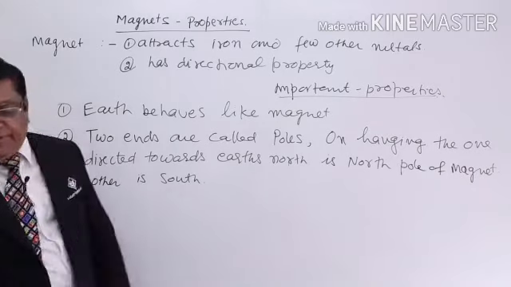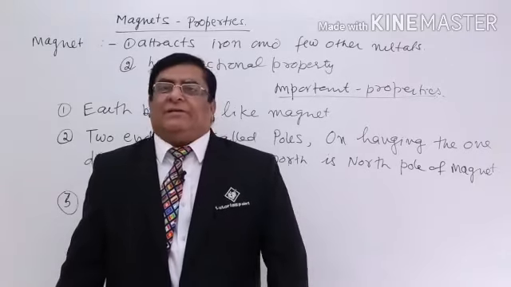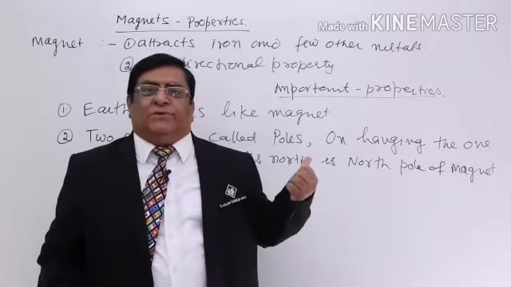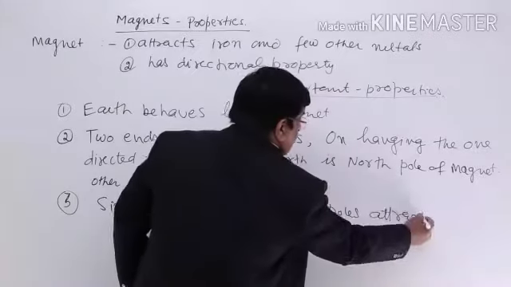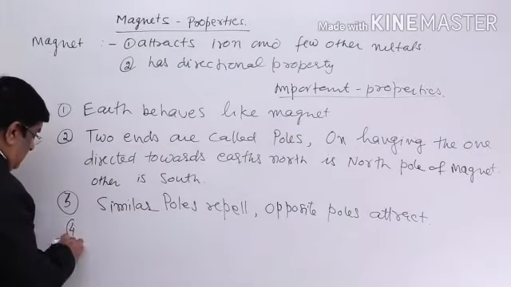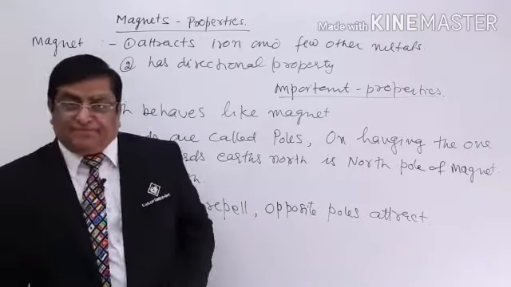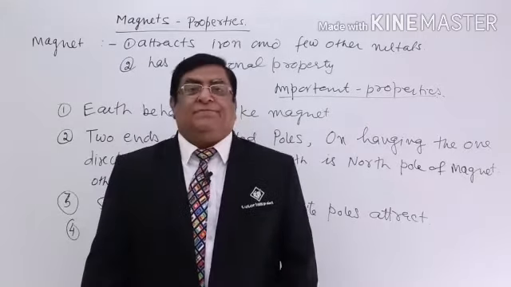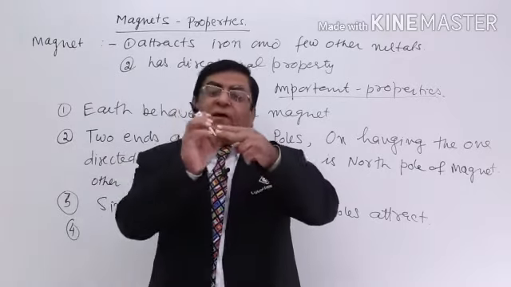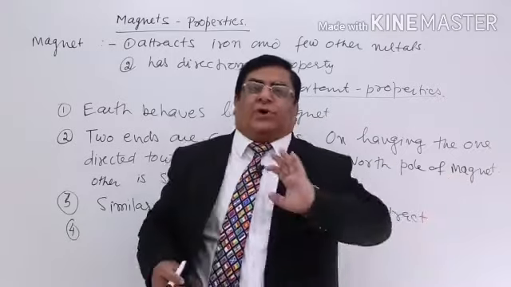Then property number 3 is regarding attraction. When we have two magnets, then similar poles repel and the opposite poles attract each other. This is about attraction and repulsion. There are a few other properties. If we say that we will cut a magnet so that one piece has a north pole and the other has a south pole, it is not possible.